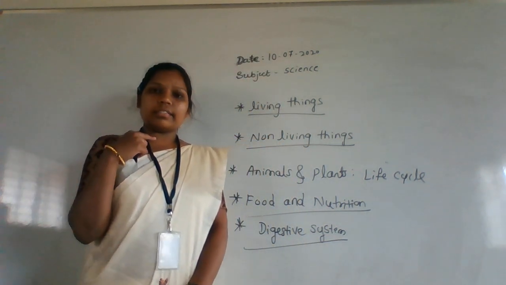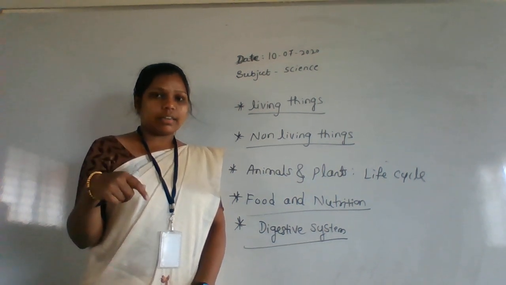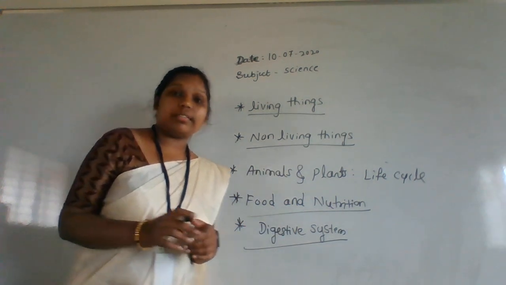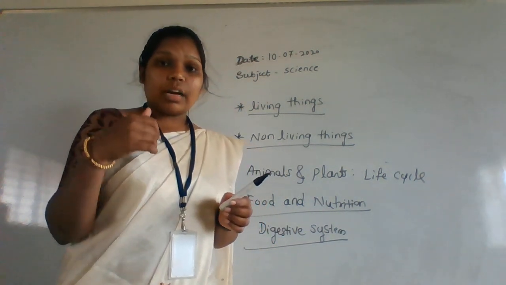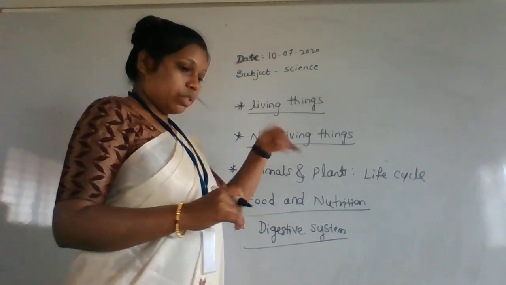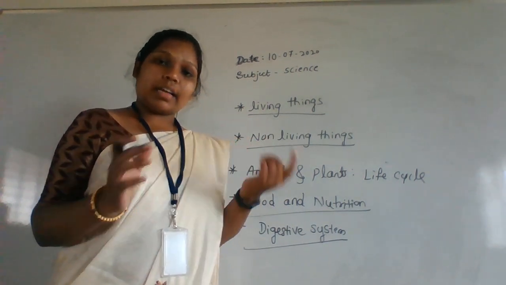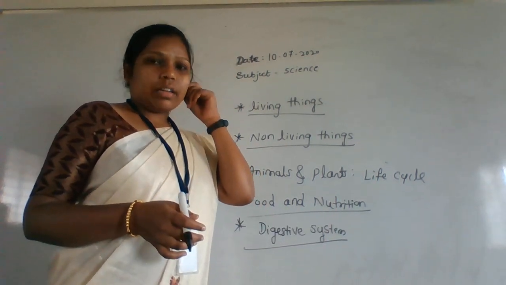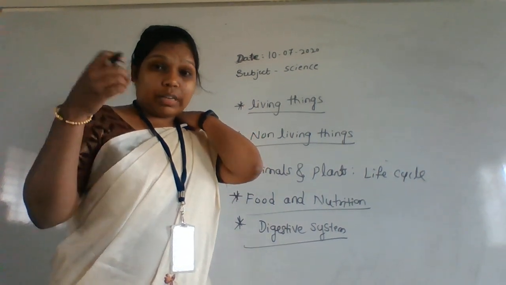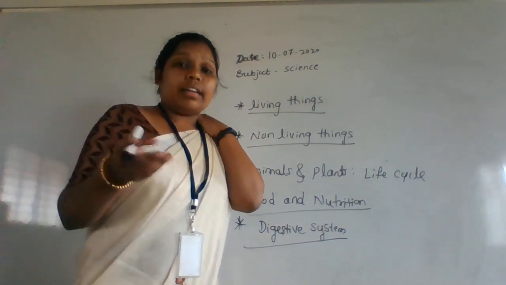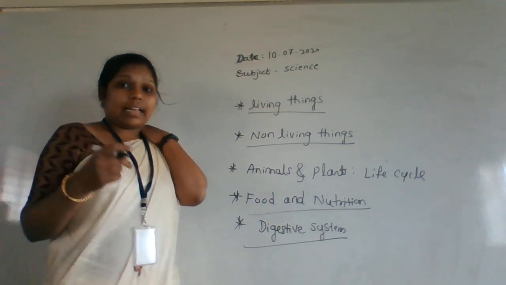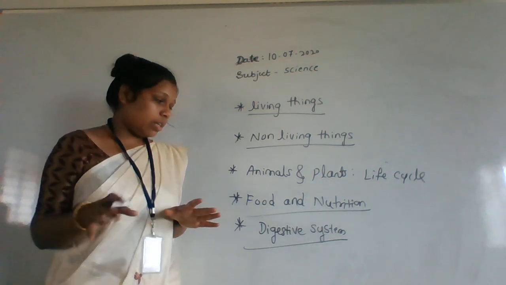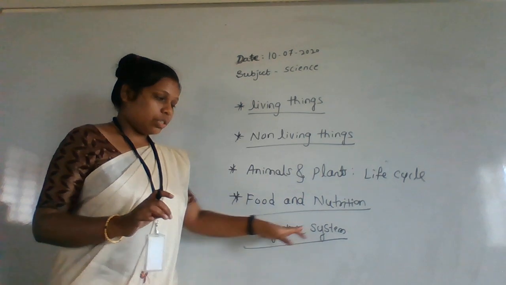After that we'll learn about all the inside parts. In the digestive system, how the food is digested and where it goes inside our body, all those things are learned in the digestive system chapter. How food will go, how it will convert to energy and to blood, and again where the waste part goes, all those things are learned in the digestive system.